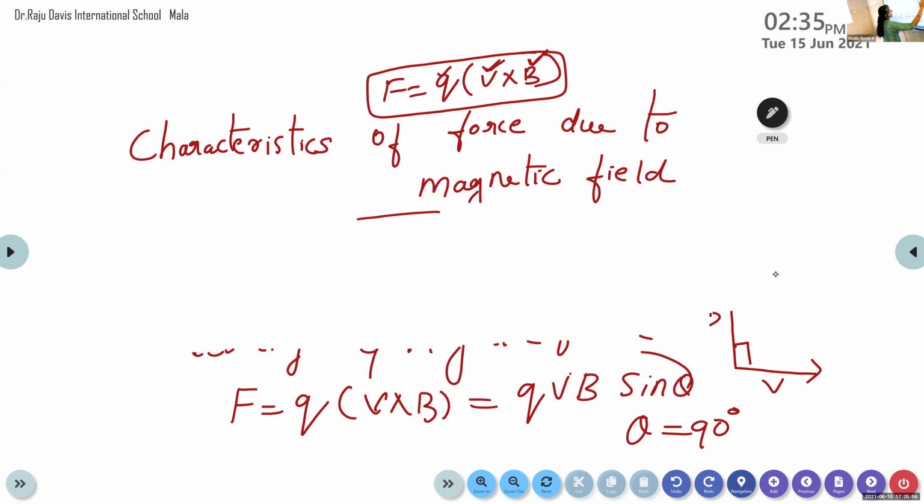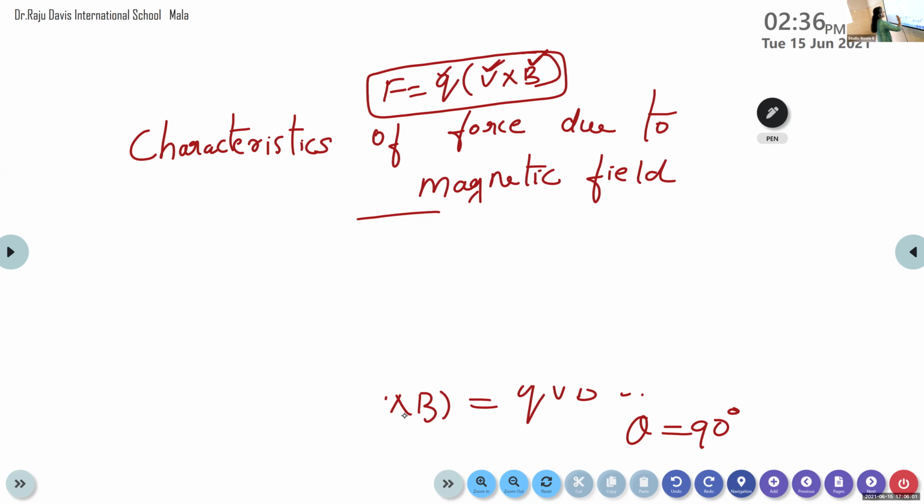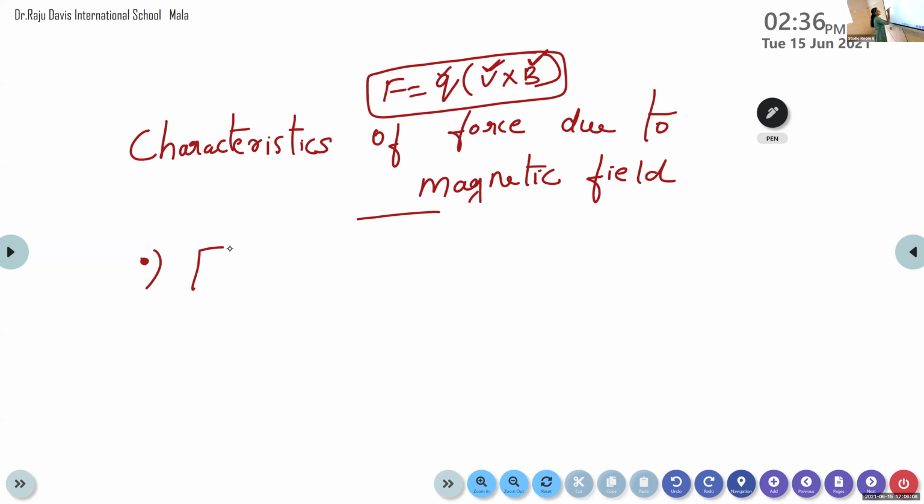Now the third characteristic of the force exerted by the magnetic field. For a charge at rest, what happens to the force due to magnetic field? For a charge at rest, what will be the force exerted by the magnetic field?